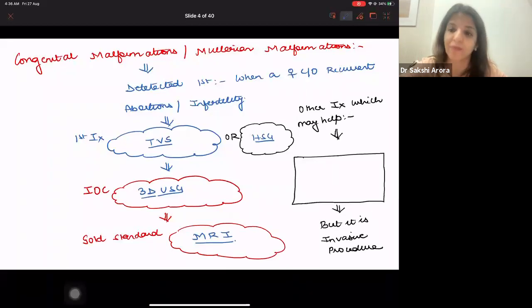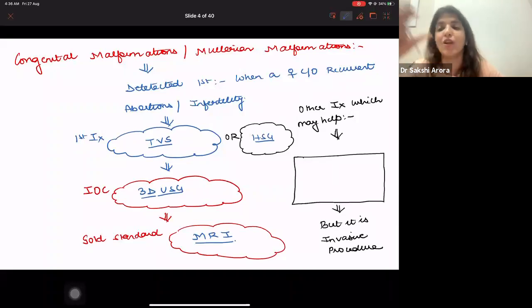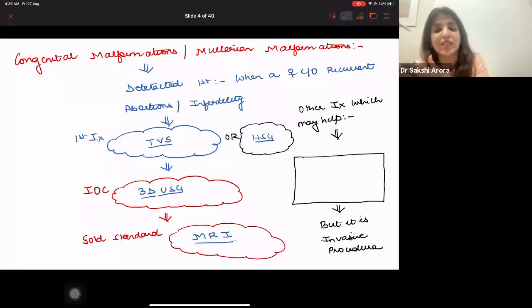Like your moms, like your sisters, they keep their gold in a locker, right? They don't use it that often. Similarly, gold standard investigation is the one which is not used often. It is kept in a locker, that if needed, we will use it, right?